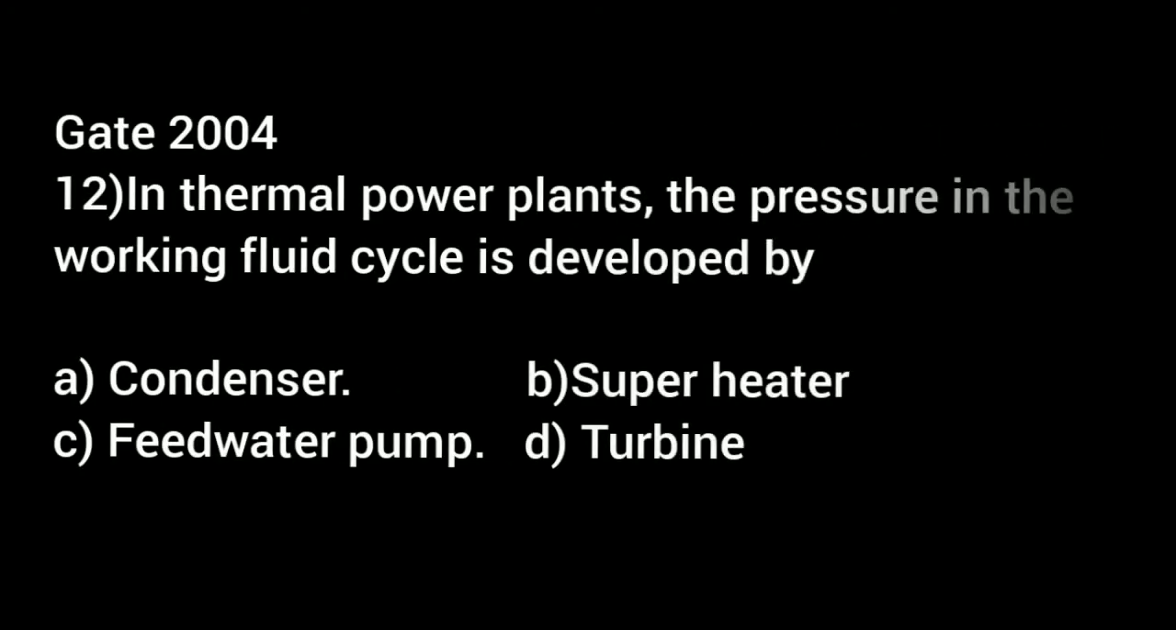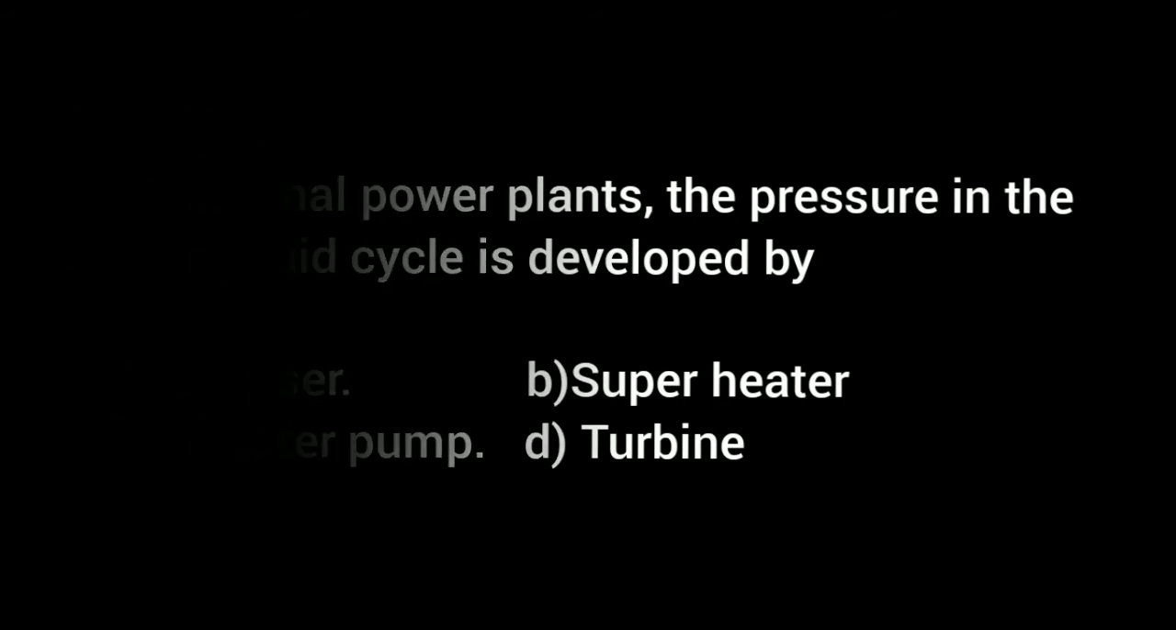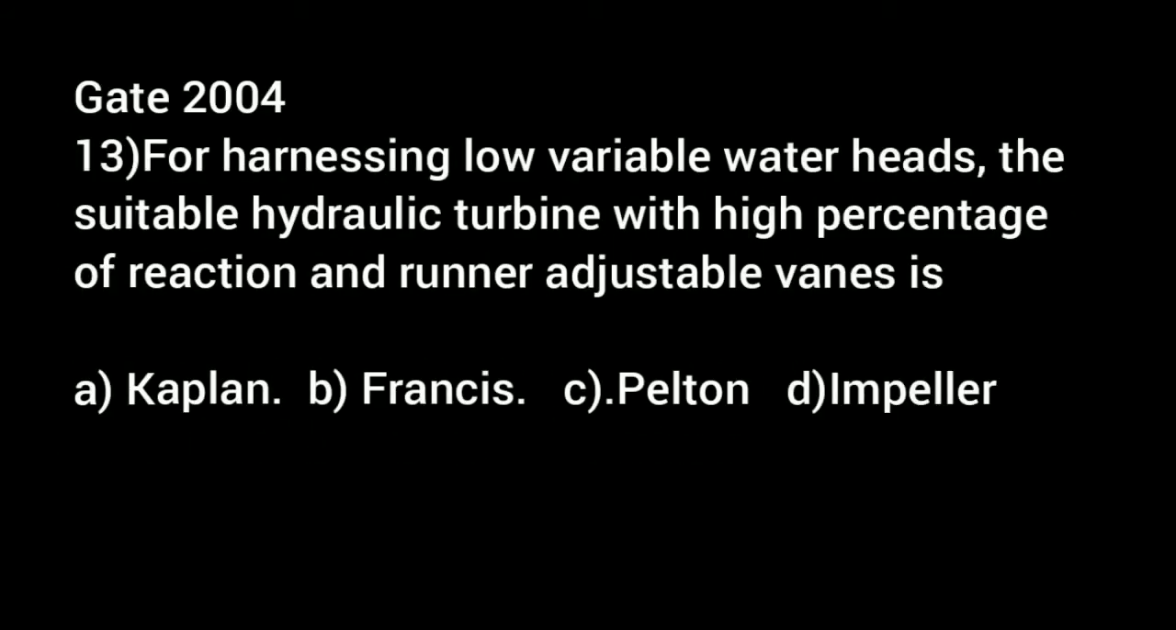In thermal power plants, the pressure in the working fluid cycle is developed by A. Condenser, B. Superheater, C. Feed water pump, and D. Turbine. The next question, which is asked in GATE 2004.